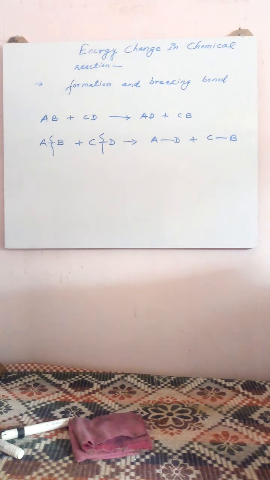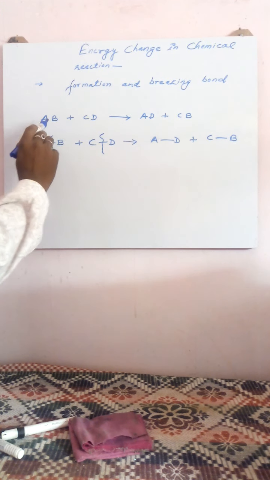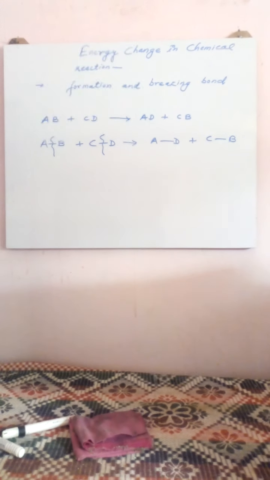Because we all know in a chemical reaction, reactants undergo changes to form products. How do reactants undergo changes? By breaking of bonds. How is a new product formed? By the formation of bonds. I have considered here the example AB plus CD gives AD plus CB.